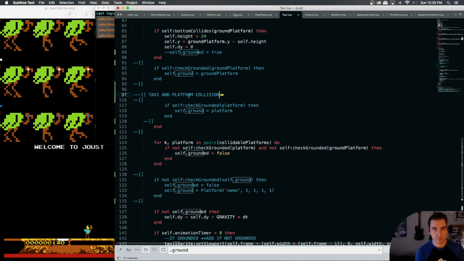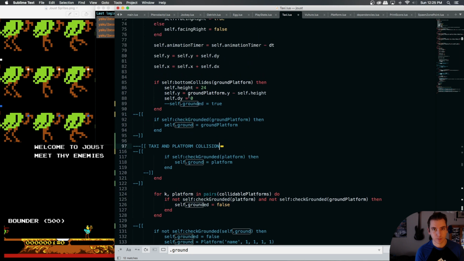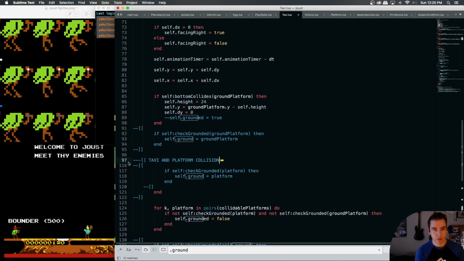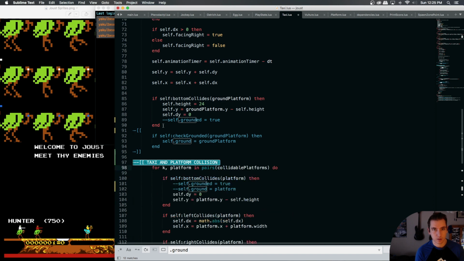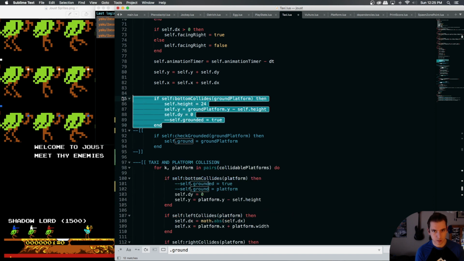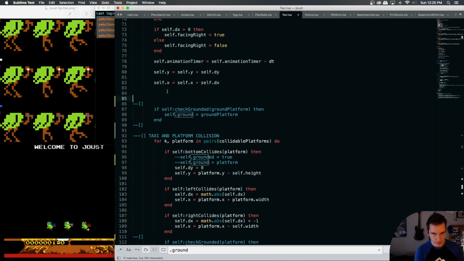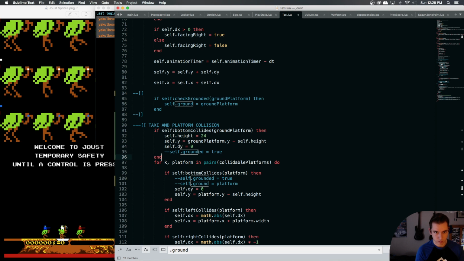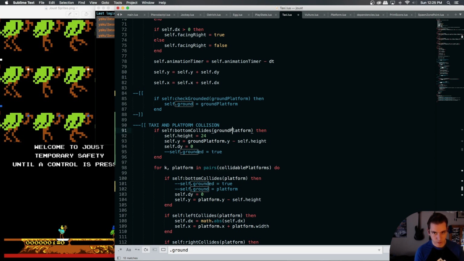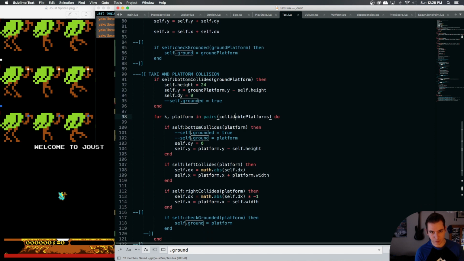Now this right here is also platform collision. It's just ground platform collision, so I'll put it here. We'll check ground platform collision first, then we cycle through all of our collidable platforms and check our collisions for those.